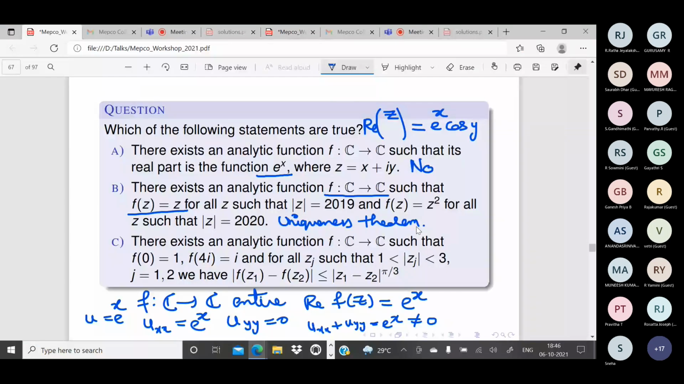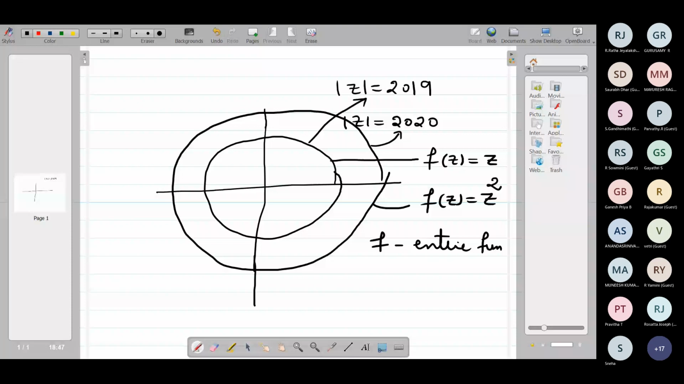Sir, the circle mod z equal to 2019 has a limit point in C. Very good. So if f of z equal to z on mod z equal to 2019, then f of z equal to z for all z in C. So f of z is the identity function for all z in C. So it cannot be equal to z square on modulus of z equal to 2020. So what is the answer? Not possible, no. No is the answer. Very good.